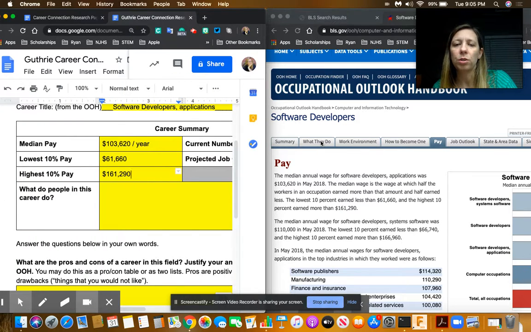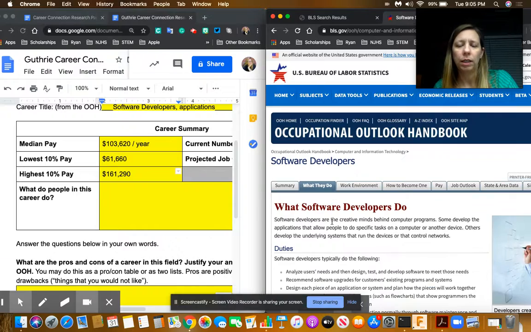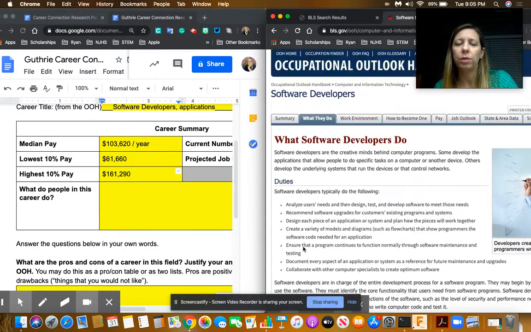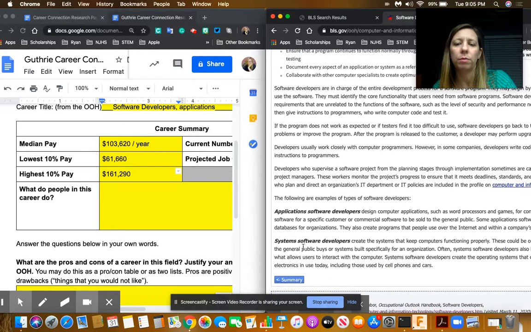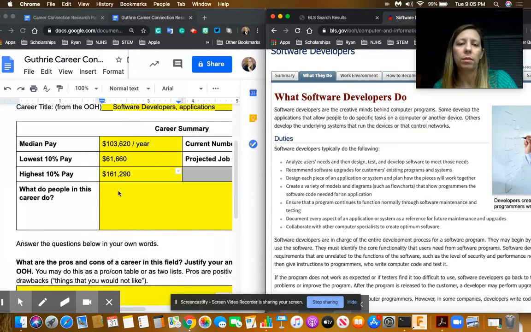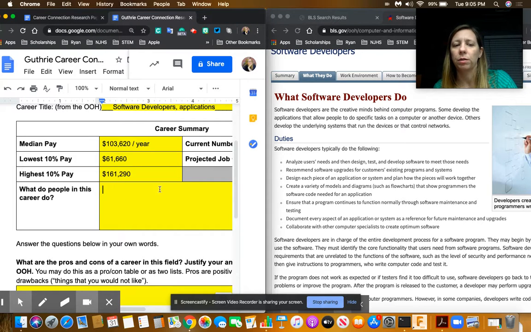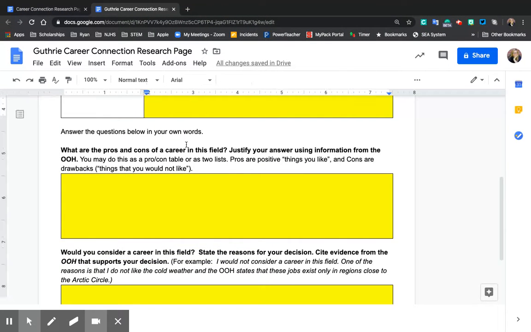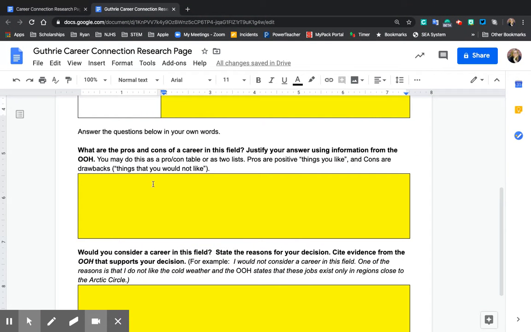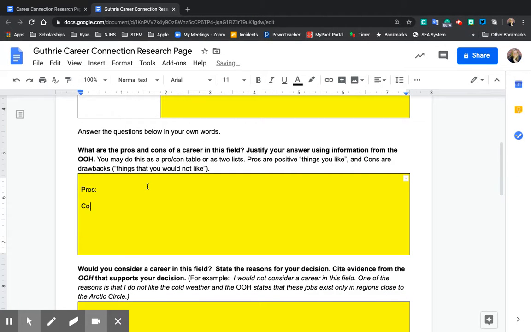What do people in this career do? Well, you will find that information under What They Do. There's a lot here to kind of read over. I recommend reading over it, at least skim through it and get the important information, and write 2 or 3 sentences about what people in this career do up here. Next, you're going to do the pros and cons of a career in this field. And so I'm going to pull this up for just a second. The pros are positive things that you like, and the cons are drawbacks. So you can do it something like this.